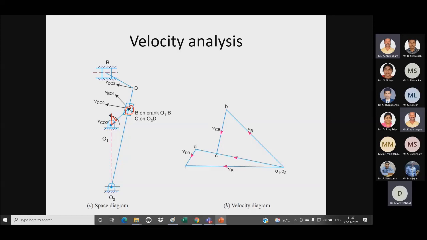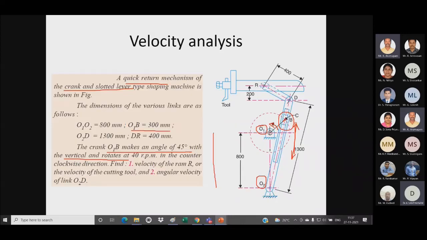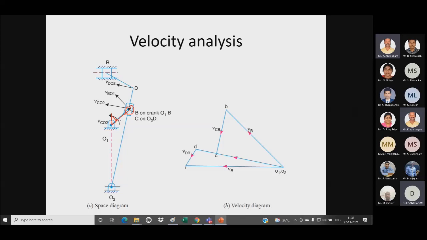Then I have to draw this line. So O1B at a distance of 300 mm. So here I can take scale factor 1 centimeter equal to 100 mm. So for 3 centimeter I have to draw this line at an angle of 45 degree, right. So I have located this point.